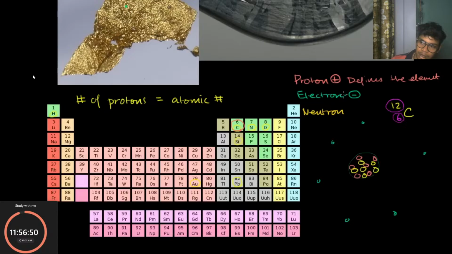One thing we know about electromagnetic force is that unlike charges attract each other. So the best way to think about it is that protons and electrons, each of them having different charges, attract each other, while neutrons are neutral. So they're really just sitting here inside of the nucleus. And they do affect the properties on some level for some atoms of certain elements. But the reason why we have the electrons not just flying off on their own is because they are attracted.